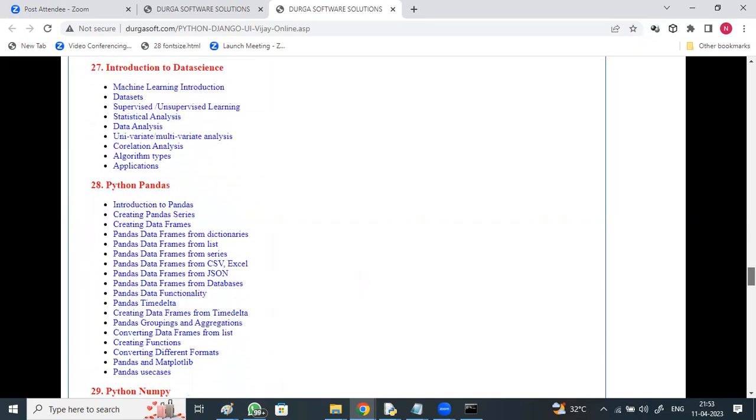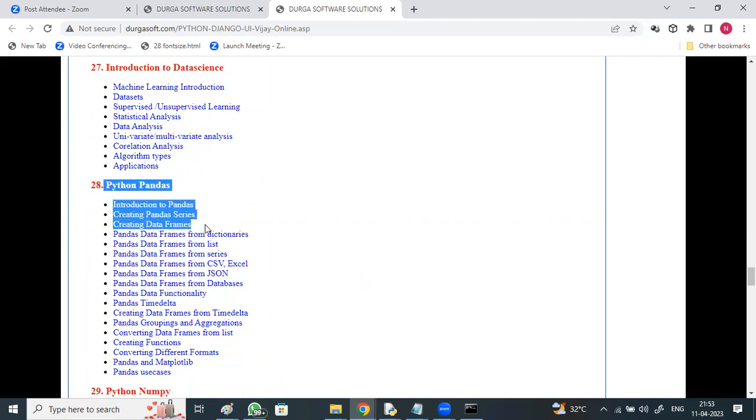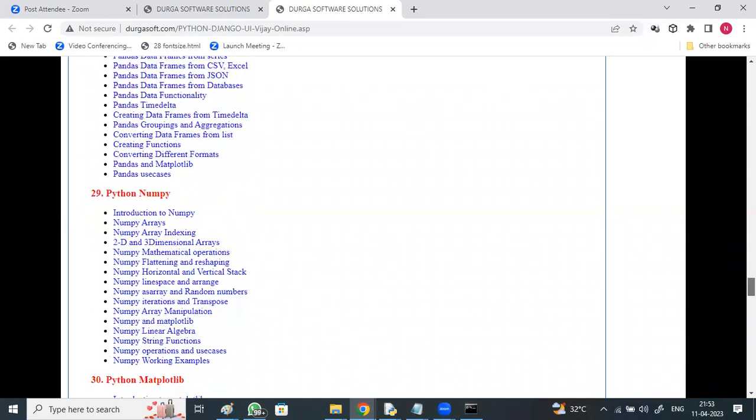And also, today Python is mostly used for data science: introduction to data science, statistical analysis, the Python Pandas module in brief, Pandas data frames from series, lists, CSV, databases, functionalities, time delta, the total Pandas module in brief, NumPy, numerical Python in brief, 2D, 3D, all this.